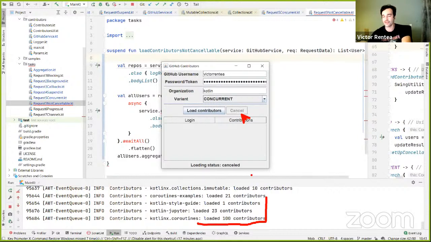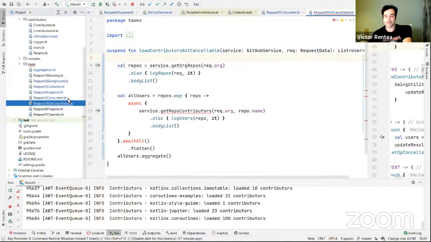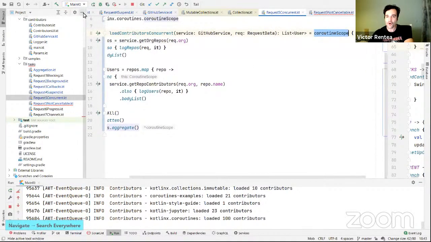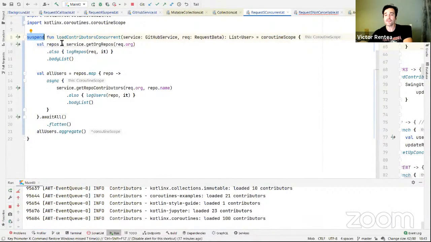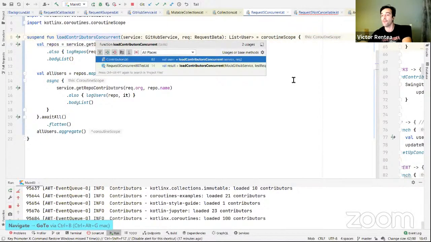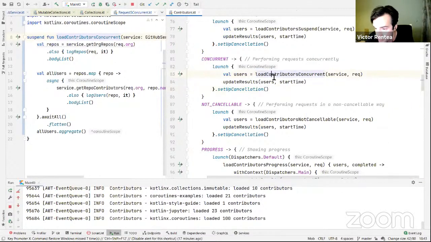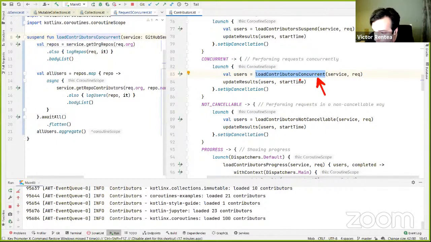If someone closes your screen, you have to cancel all your background work. This is by default the behavior if you propagate this coroutine scope. So basically, you see what happens here. You are in a suspend function. Whoever called you had to call you also with a coroutine scope available somewhere for them. So let's see the example. Here, they were able to call the suspend function only within a coroutine scope.